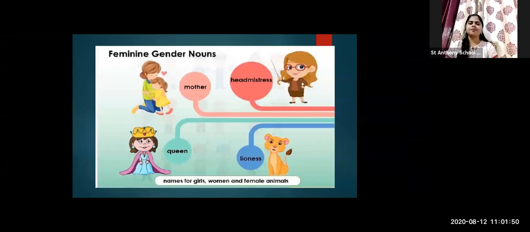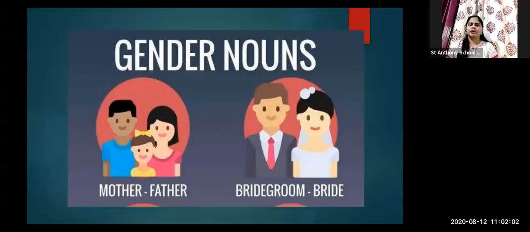These all are examples of feminine gender noun that we have already seen in the month of June. Gender noun mainly differentiates between male and female. Common and neutral we are going to see soon.